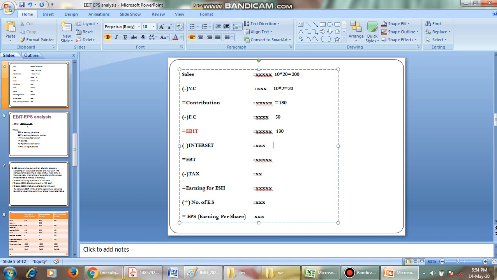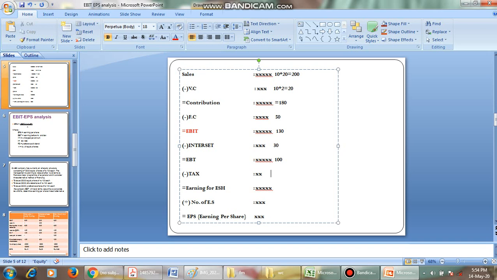Then coming to interest, that is, what is the portion of debt and what is the percentage of interest. For example, 1000 rupees of debt at 2% interest, so 1000 into 2 by 100. Now consider an interest of 30 rupees, so we get earnings before tax of 100 rupees. Now we go for tax. Consider 30% tax.